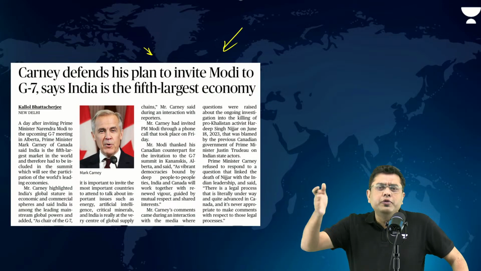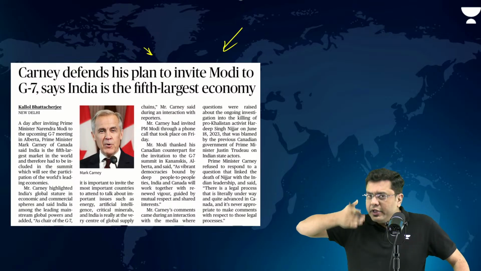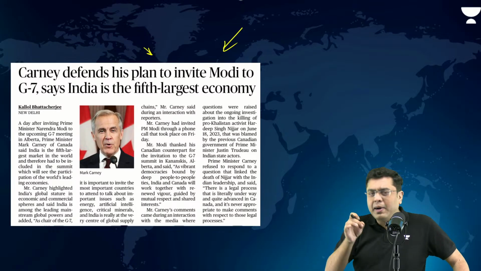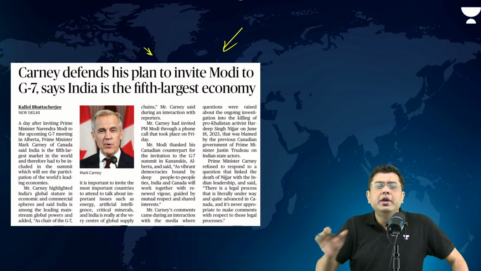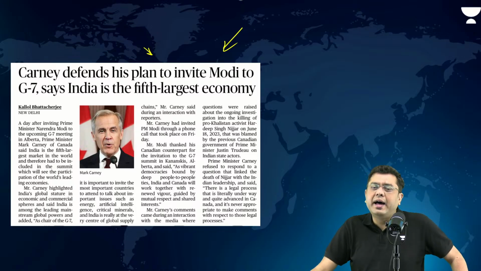And this is something that you will see. Even in the statement that is issued on that G7 platform, mark my words, India will use the phrase of terrorism and the aspect of terrorism to make the world aware of the problems that we are facing back home.